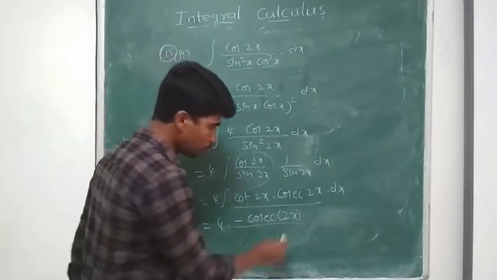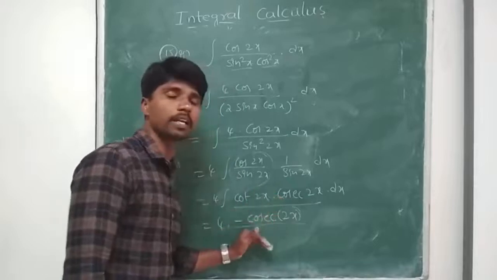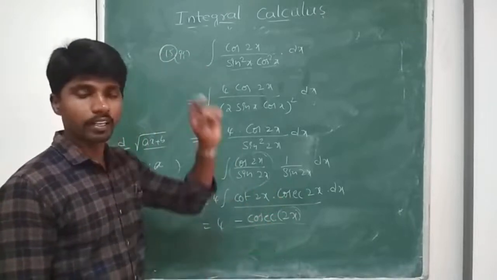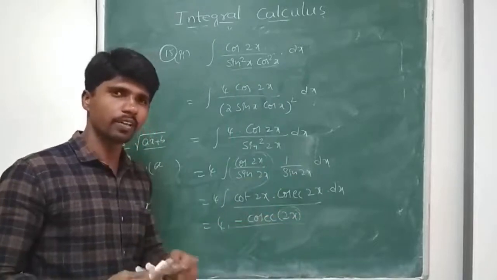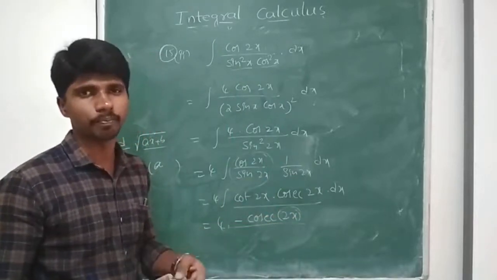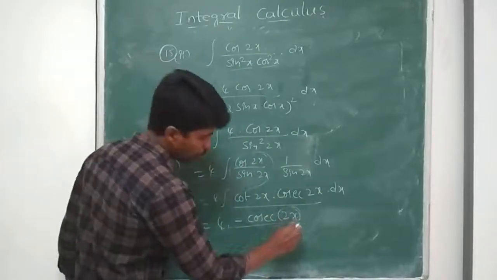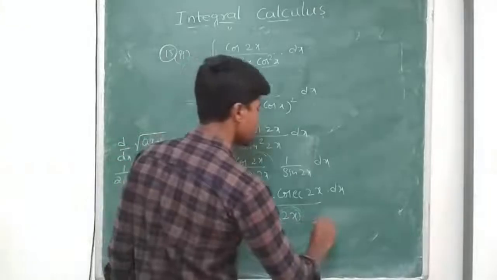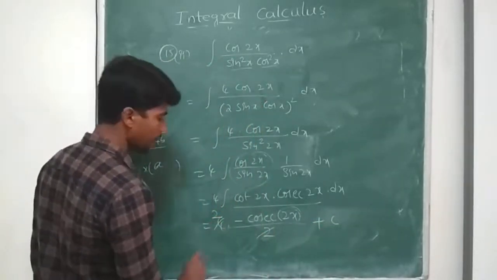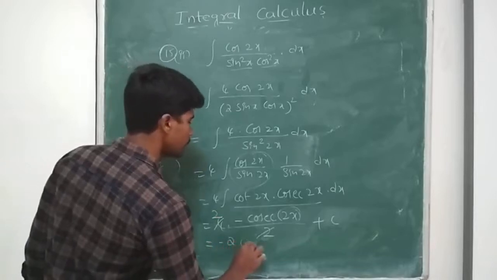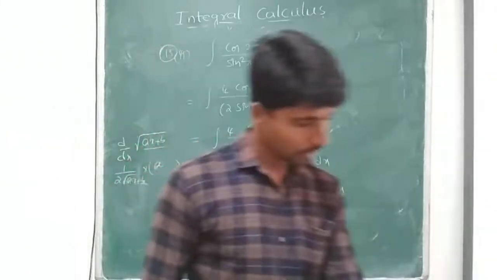So I have to find the derivative of 2x and divide by it. In differentiation we multiply, but in integration we divide, since it is an inverse procedure. So the derivative of 2x is nothing but 2, plus a constant c. So 2 twos are 4, my final answer is minus 2 into cosecant 2x plus c. Next problem.